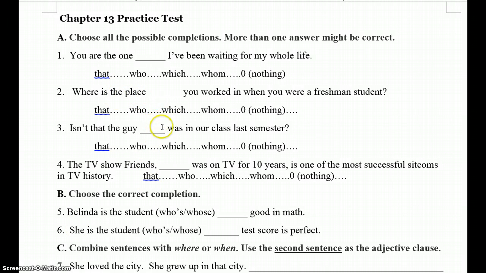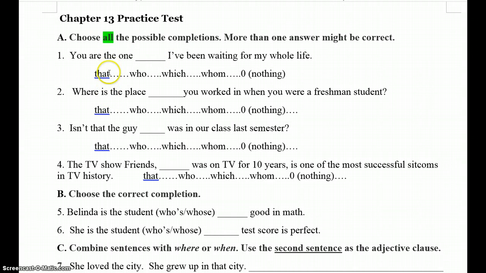So starting with A. The keyword here for the instructions is choose all the possible completions. I think on every one it's going to be more than one answer is correct. Sometimes two, sometimes even four. So make sure you get all of them.